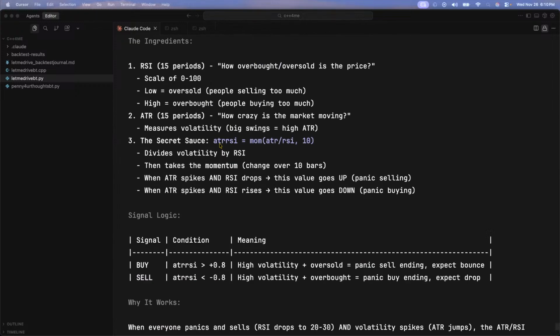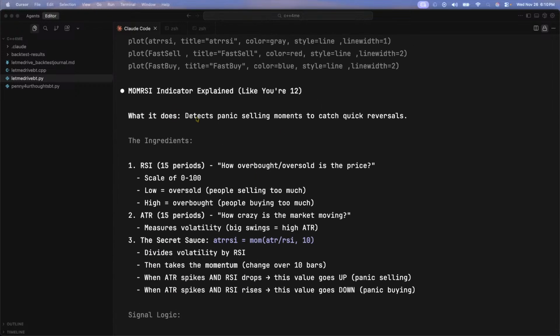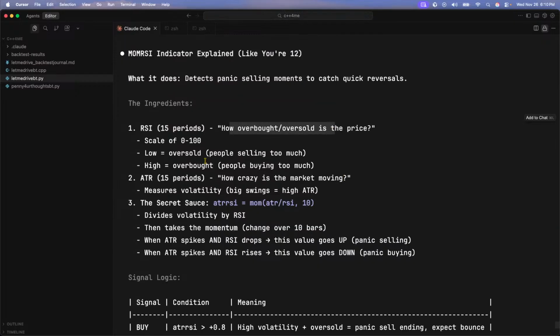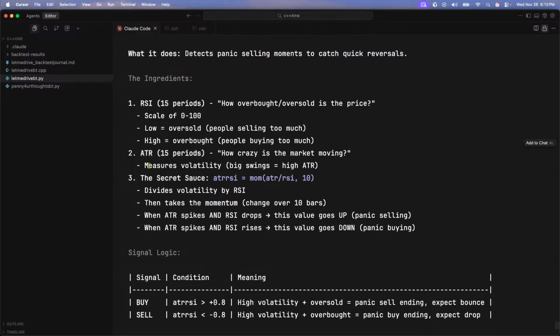Let's look at what's going on. What it does, it detects panic selling to catch a quick reversal. RSI 15: how overbought or oversold is the price? The scale is 1 to 0. The low overbought, people are selling too much. High overbought, people are buying too much. ATR 15: how crazy is the market moving right now? Measures volatility. Big swings equals high ATR. The secret sauce is the ATR RSI equals mom.